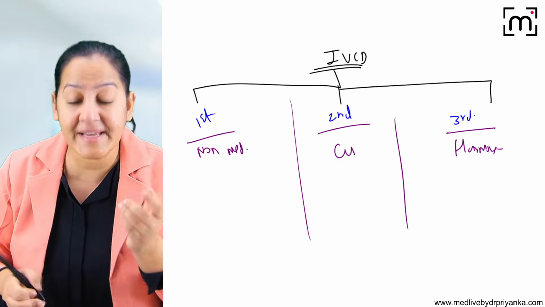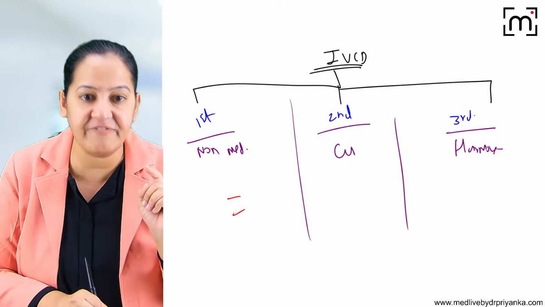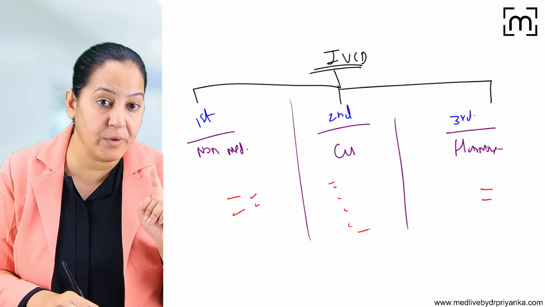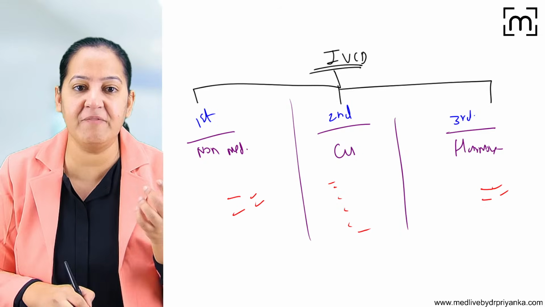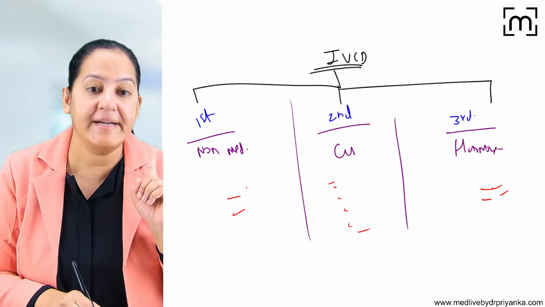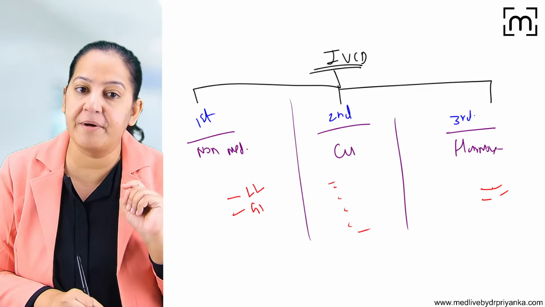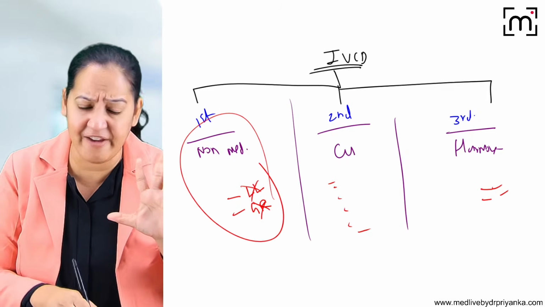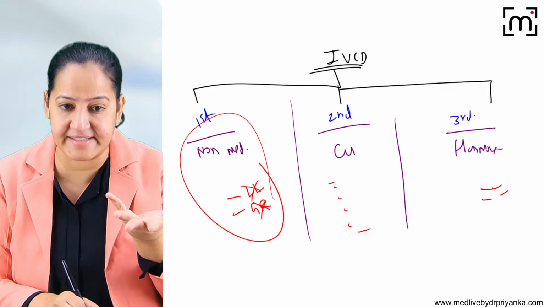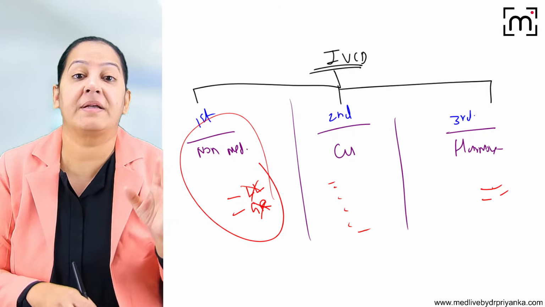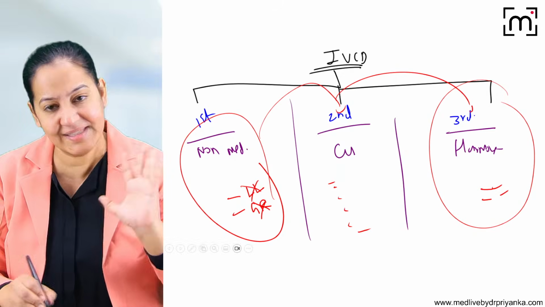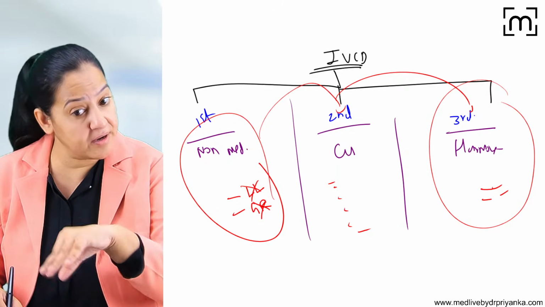Okay, now you tell me the examples. So we have 2 examples in the first, 2 examples in the third, and multiple examples in the second. So I want you to learn 2 here and 2 here. Can you please tell me what are the 2 examples in the first generation? It's Lippes loop and Grafenberg ring. We don't use them. They are first generation, they have a very high failure rate and very high side effects. So we don't use them nowadays. Nowadays we have better options available. Second and third generation both are good, but third is the best one.